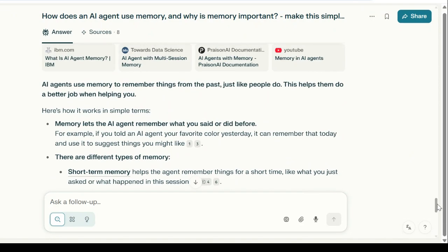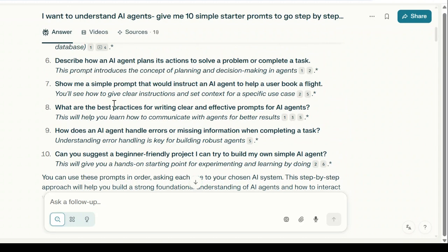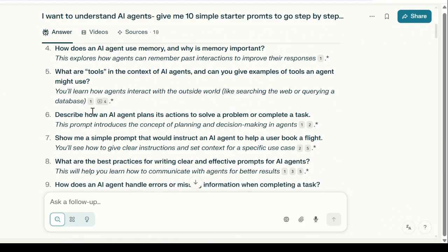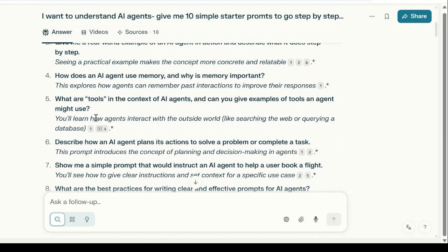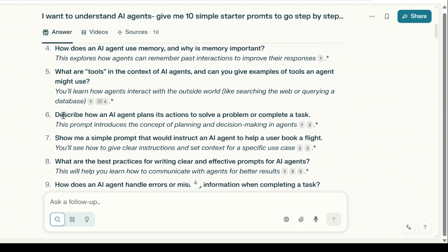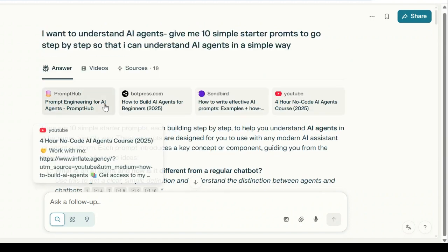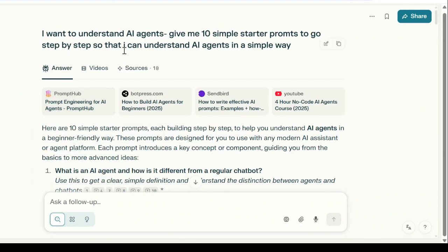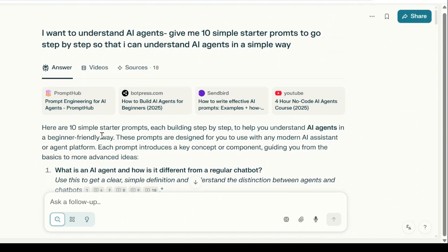Now, what we should do is, I don't want to go one by one. You try this at home. Please understand what an agent is. Ask these questions to ChatGPT. First of all, you ask ChatGPT or Perplexity or Gemini, Claude, whatever is your favorite tool: I want to understand AI agents. Give me some startup prompts. Okay. So you first understand that.